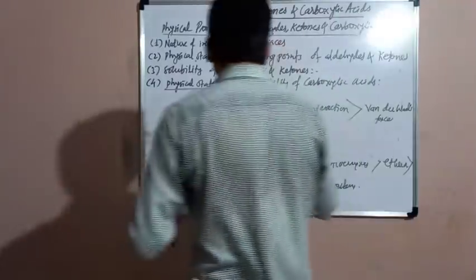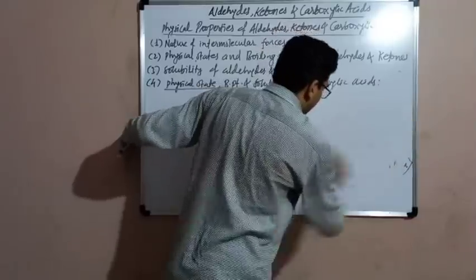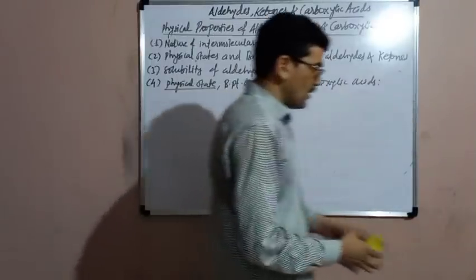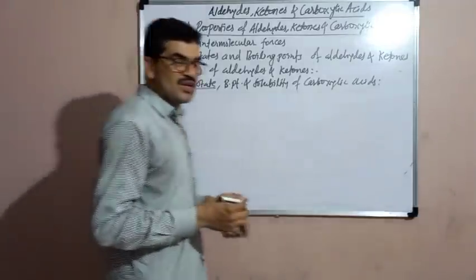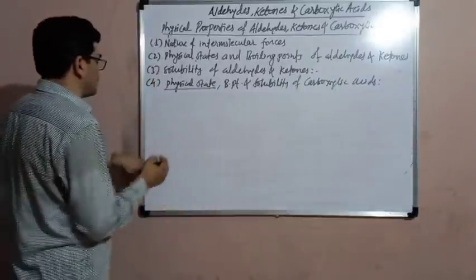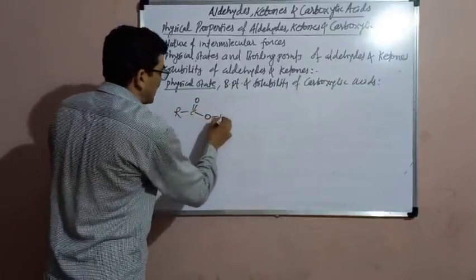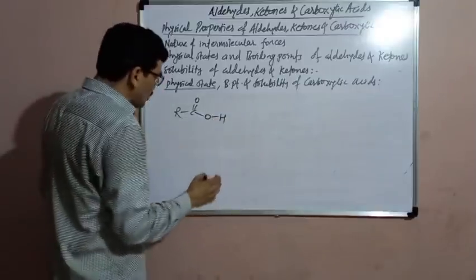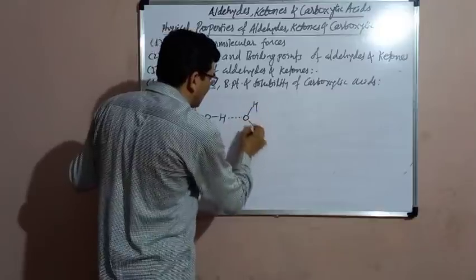Then about the solubility of the carboxylic acids. The lower members of carboxylic acids are highly soluble in water. Lower members of carboxylic acid, R, C double bond O, OH. This is the carboxylic acid. This carboxylic acid is soluble in water due to the formation of hydrogen bond with water.